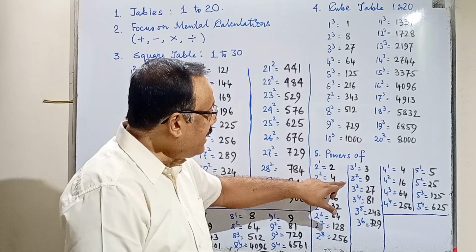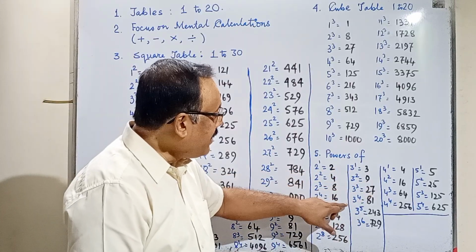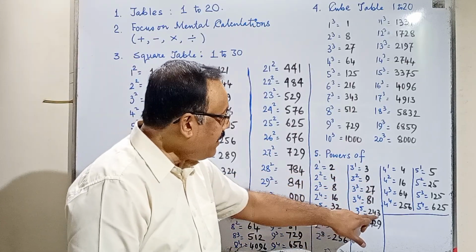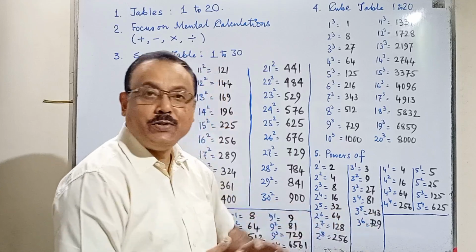3 to the power 1 is 3. 3 square is 9. 3 cube 27. 3 to the power 4, 81. 3 to the power 5, 243. 3 to the power 6, 729.